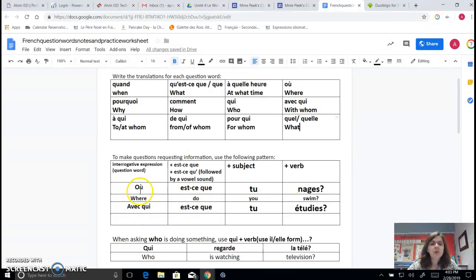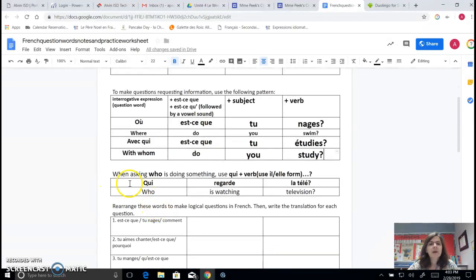And here's an example. Où is our question word. Est-ce que, subject is tu, verb is nages. Where do you swim? Où est-ce que tu nages? Same thing here. They just give another example. They just didn't put the English. Avec qui, if we look up here, avec qui, with whom, so we would write with whom. And then est-ce que, we're going to say it's do. And then tu, you. And then study, étudier. With whom do you study?